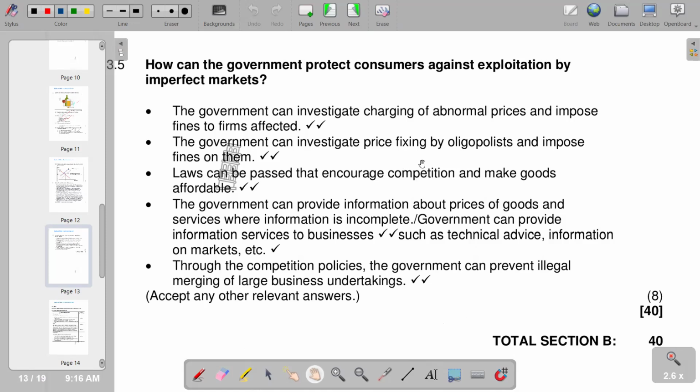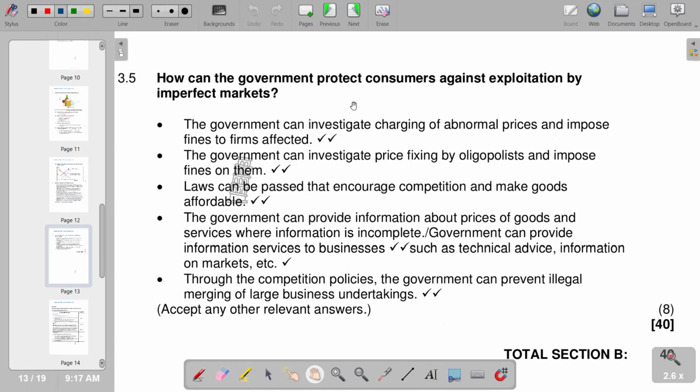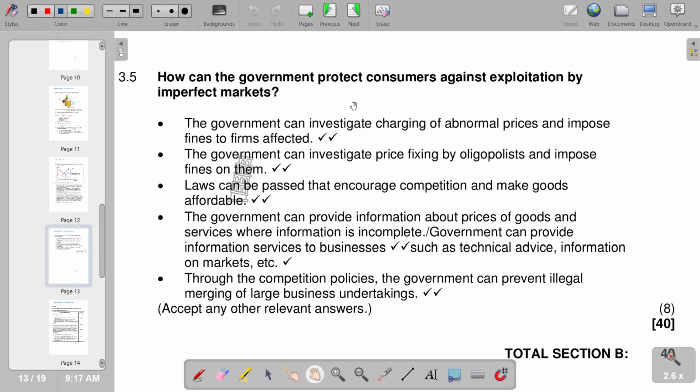So the government can investigate price fixing by oligopolists and impose fines on them. Laws can be passed that encourage competition and make goods affordable. So basically, this is how the government can protect consumers against exploitation by imperfect markets. This becomes the last question that we have on question three, and obviously we are left with our essay question.